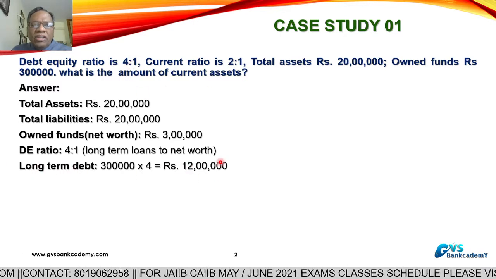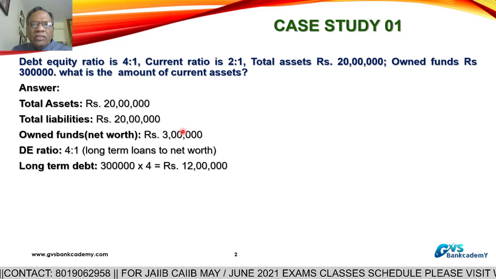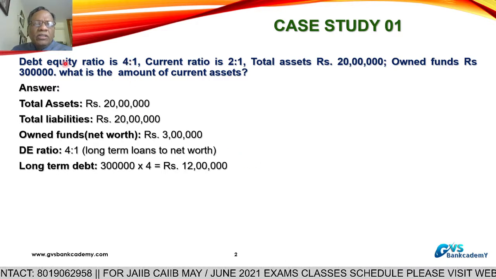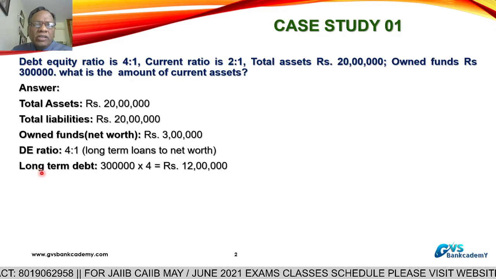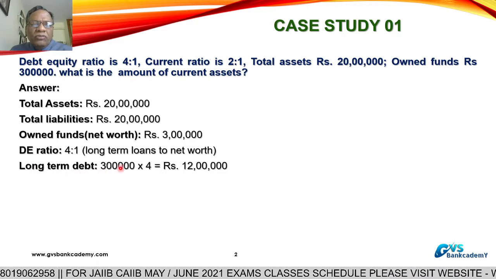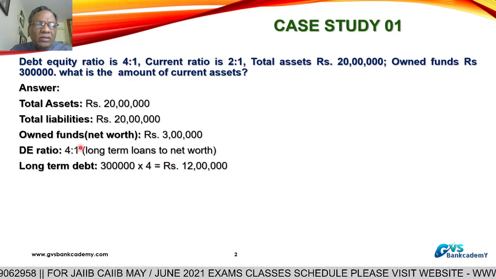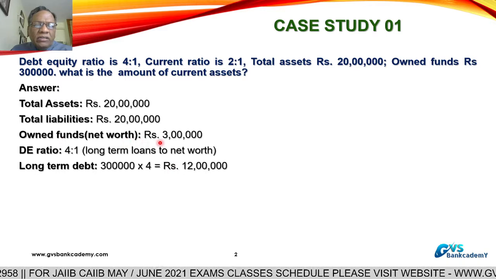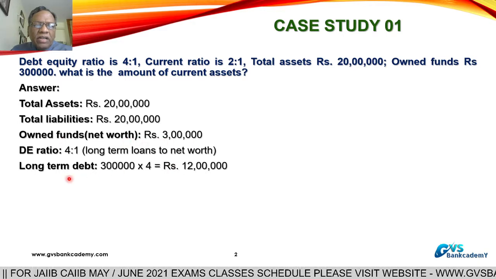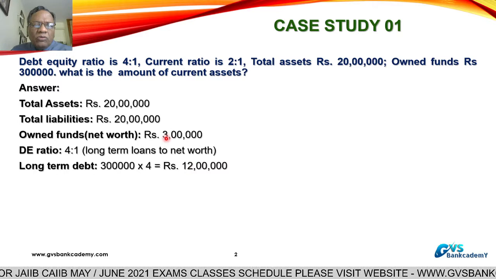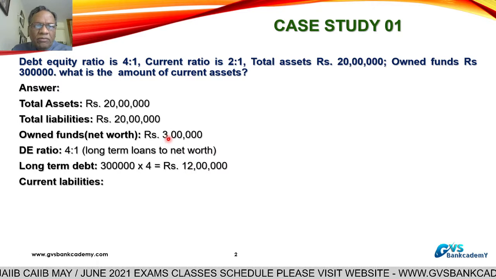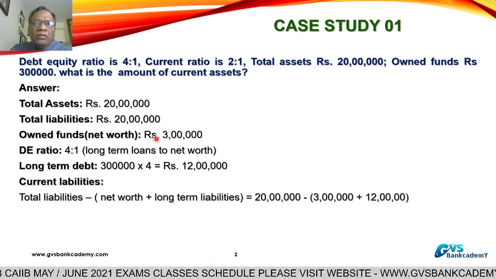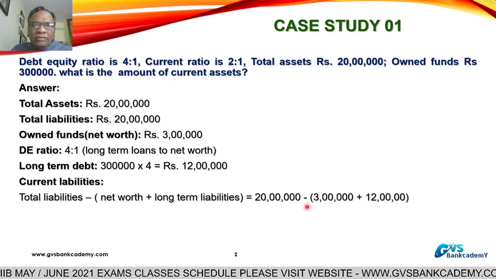You can also do a reverse check. 4:1 is the debt equity ratio. We have calculated long term loans and net worth. Net worth 3 lakhs, long term loans 12 lakhs, so 12 plus 3 is 15 lakhs.